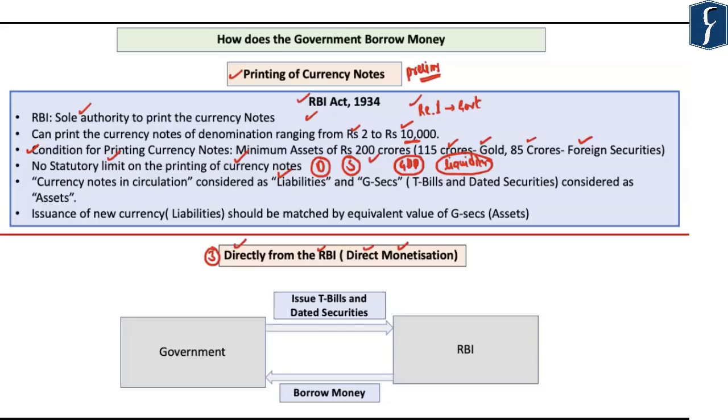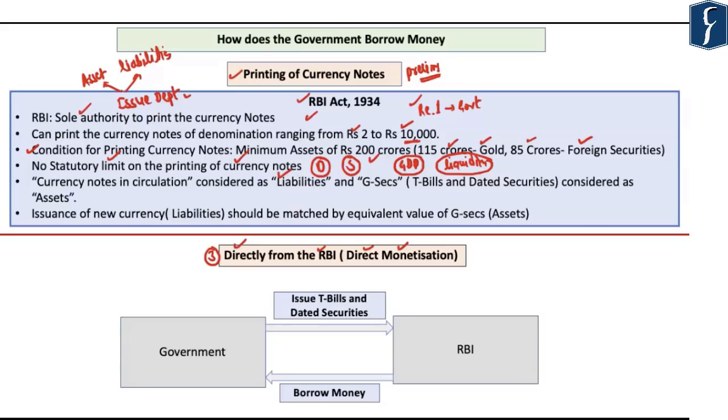Now, this printing of currency notes by the RBI is undertaken by a separate department of the RBI known as the issue department. Just like any government department, the issue department of the RBI has certain assets and certain liabilities. And as you must be aware, the assets and liabilities should always match with each other.